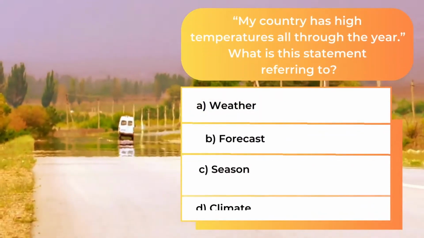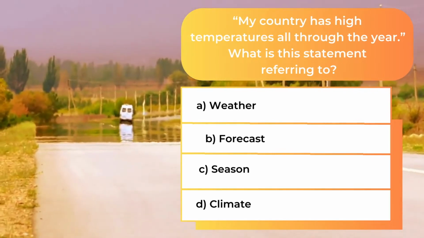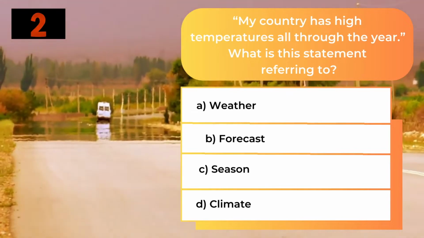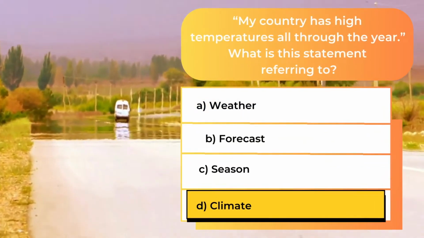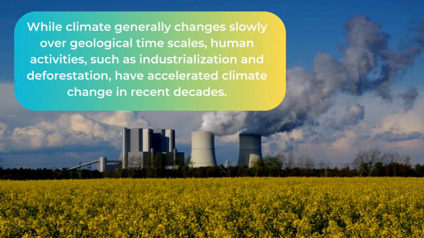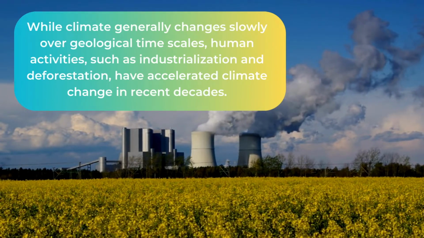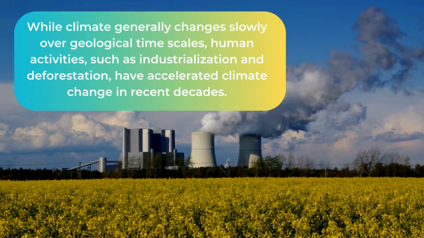My country has high temperatures all through the year. What is this statement referring to? The answer is D. Climate. While climate generally changes slowly over geological timescales, human activities, such as industrialization and deforestation, have accelerated climate change in recent decades.